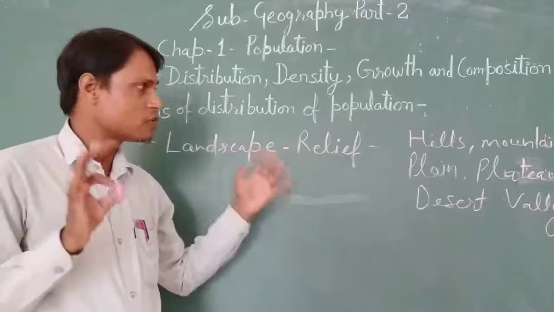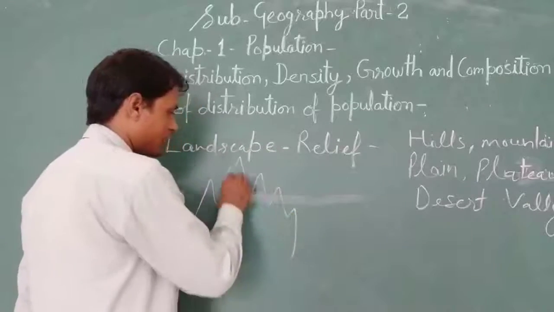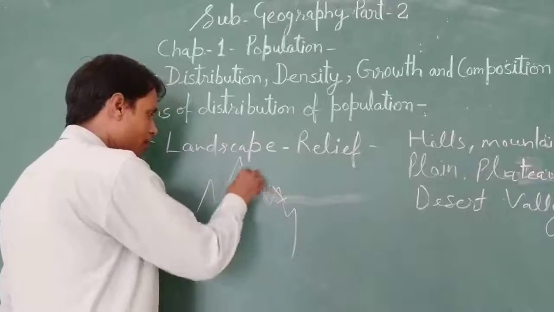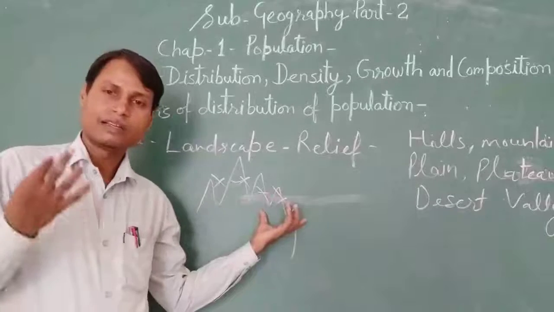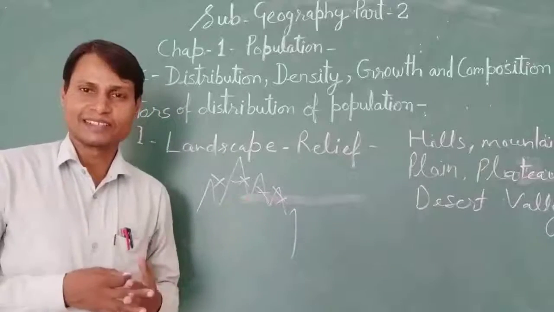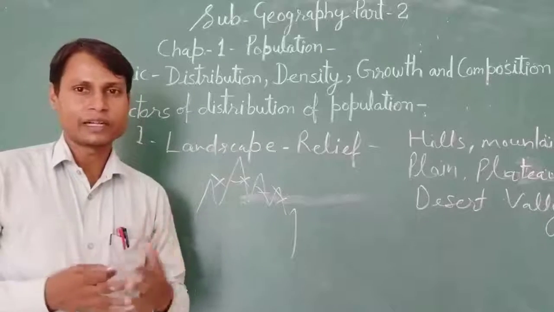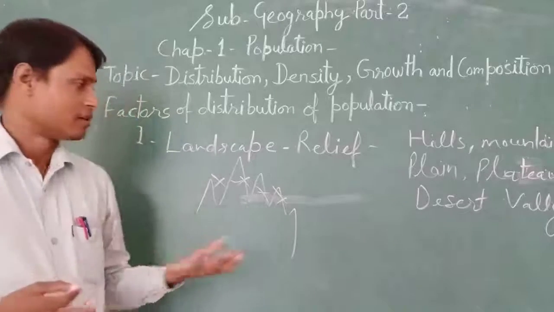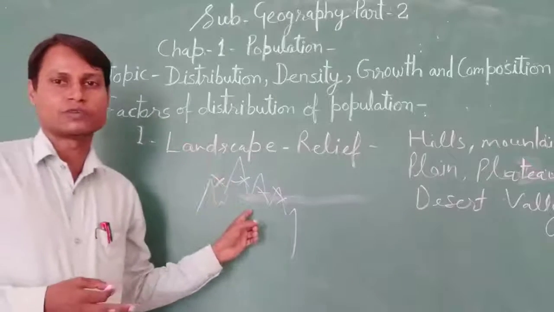Okay, but it is very difficult when we do it on the mountainous region. On the mountainous region, we can't make houses, airports, roadways, highways, railways, flyovers. So it is very difficult to accommodate on the mountainous region. That's why sparse population is found here.